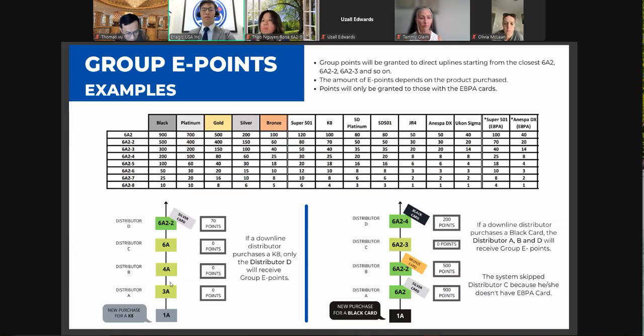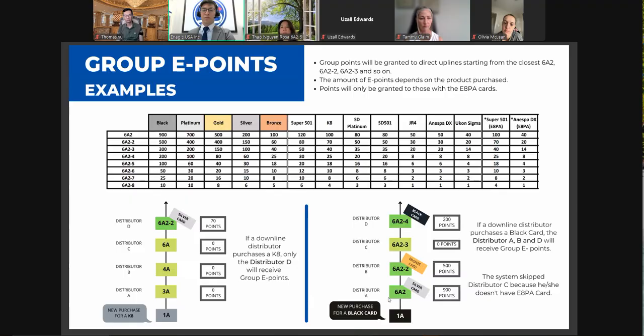By the way, if these distributors are EAPA card holders, they will gain the line E points. But let's say they're not EAPA members. Because this distributor D, 682-2, is a silver card member, through this K8 purchase, it will go all the way until the nearest 682, and then we'll meet 682-2, and then give the points of 70 points. Let's look at over here. 682-2 distributor has a K8 sale all the way down, which will give us 70 E points.